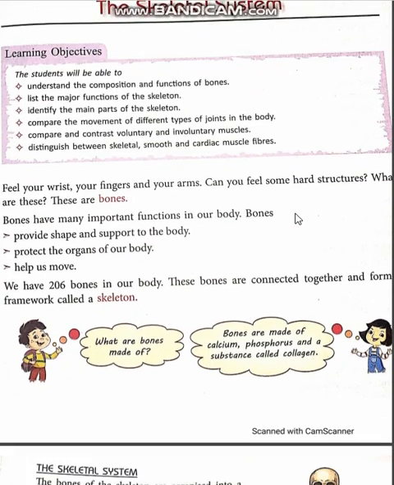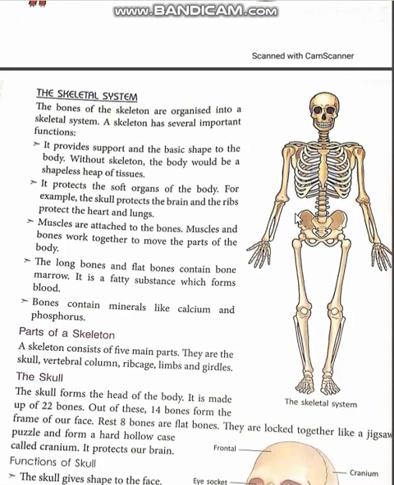Now move to the skeleton system. The picture in front of you is showing the skeleton system. The bones of the skeleton are organized. You all can see all the bones are organized into a skeleton system. This skeleton system has many functions. Let us learn them. Number 1. Because of the skeleton system, we are having a proper shape.